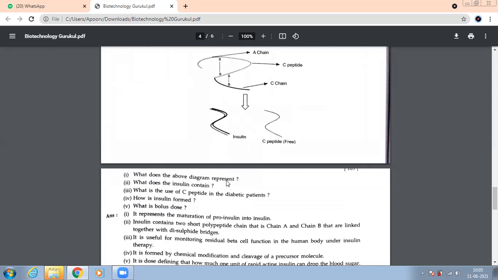What is bolus dose? This is also something new for you, a little out of syllabus. I'll tell you what is bolus dose, though it is not there in your syllabus. How much of insulin we need to give a patient so that his blood sugar comes down to normal level, that dose is known as bolus dose. It is different for different patients.